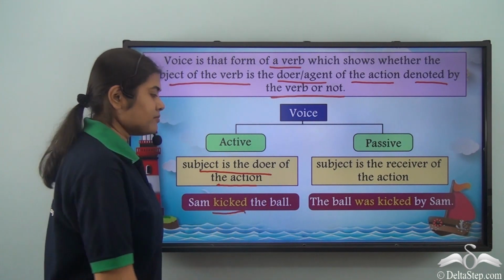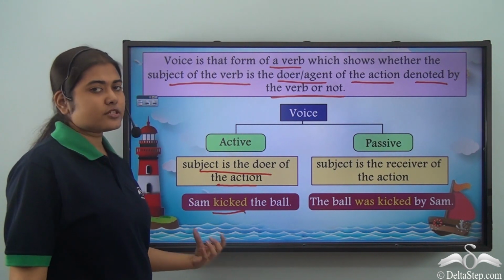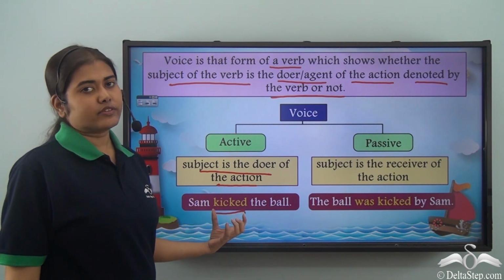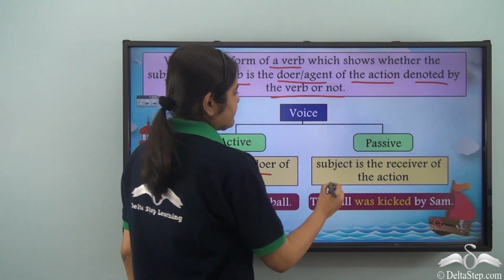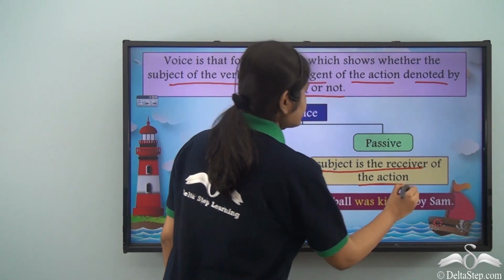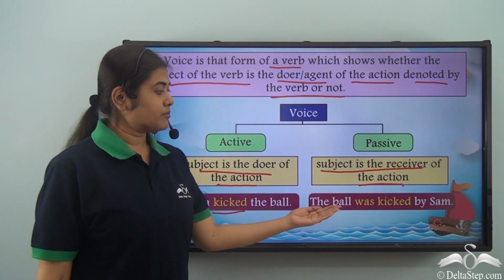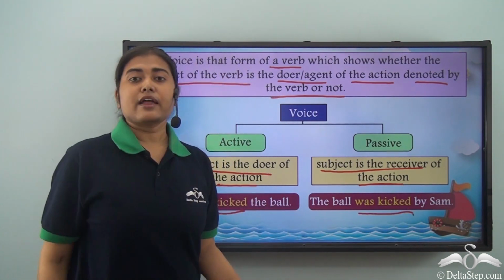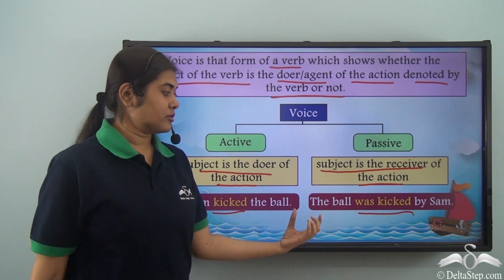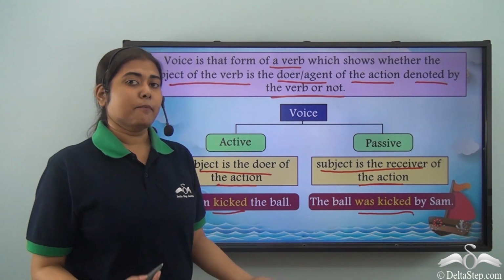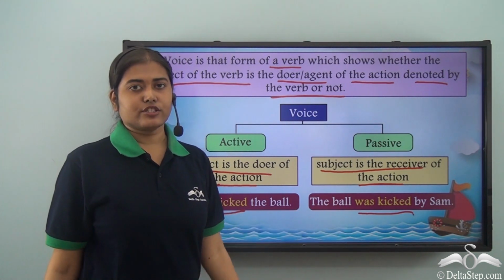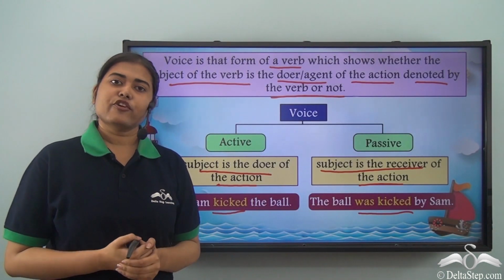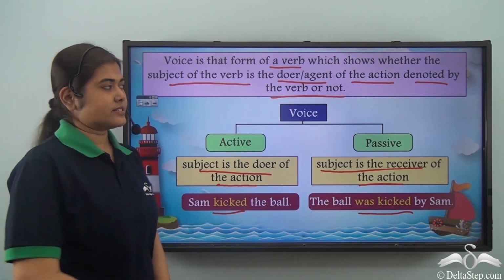In the active voice, the subject is the doer of the action, as in this case, Sam kicked the ball. Here kicked is the verb and who performs the action? Sam. So Sam is the subject as well as the doer of the action. In the passive voice, the subject is the receiver of the action. So here, the ball was kicked by Sam. Was kicked is the verb here, and what was kicked? The ball. So the ball is the subject of the sentence, but it is the receiver of the action. Now today, let us learn how to change a sentence from active to passive voice.